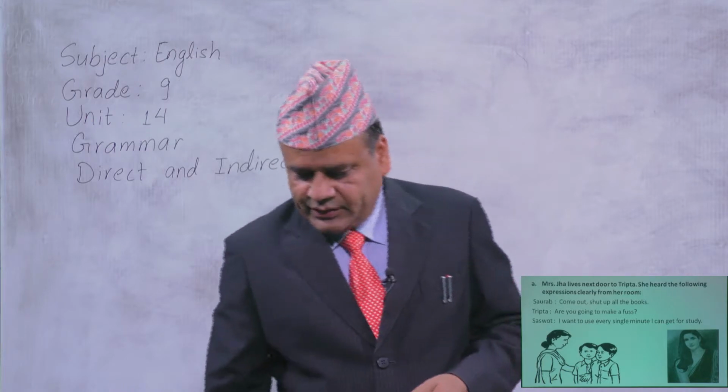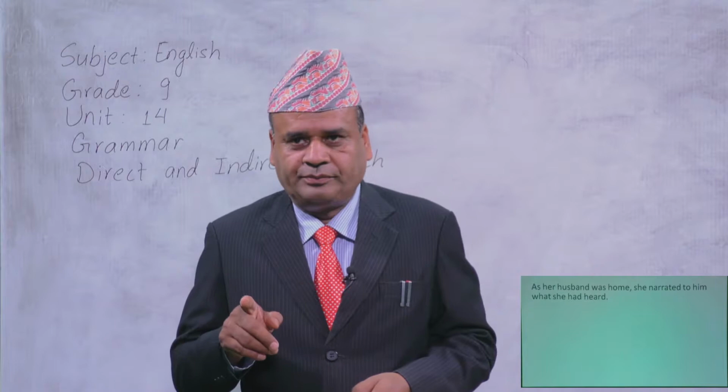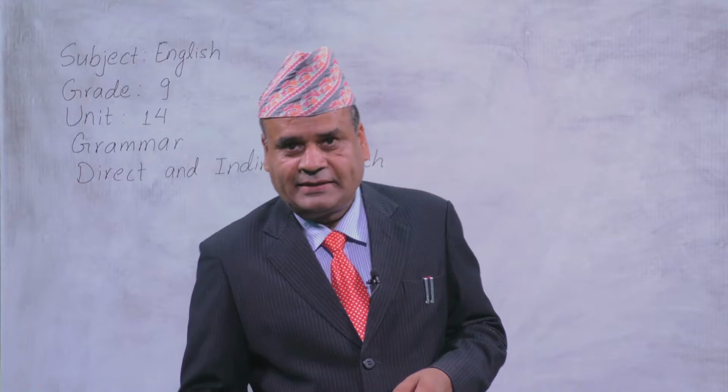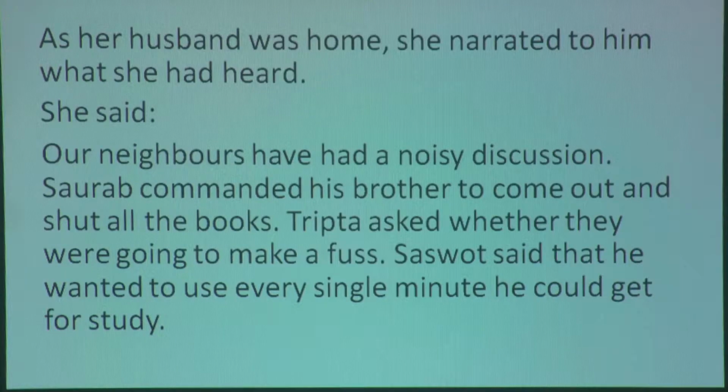All right? So, let's see the situation. As her husband was home, she narrated to him. That means she explained. She told him what she had heard. She had heard three different sentences. Now, the same sentences, let's see. She said, who is she here?